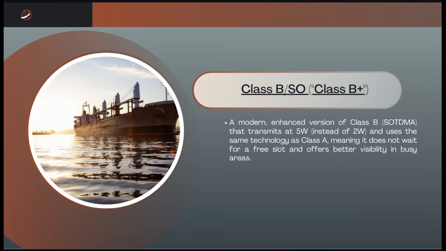So here, the Class B is a modern, enhanced version of the Class B CSTDMA. It transmits at 5 watts instead of 2 watts and uses the same technology as Class A, meaning it does not wait for a free slot and offers better visibility in busy areas.